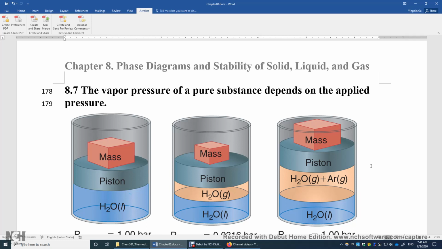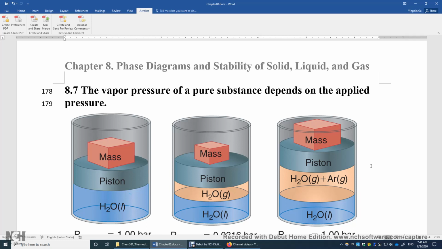Why is that? First, adding argon or helium does not change the chemical potential of water vapor because they are noble gases. There's no interaction between helium and water molecules in the gas phase.